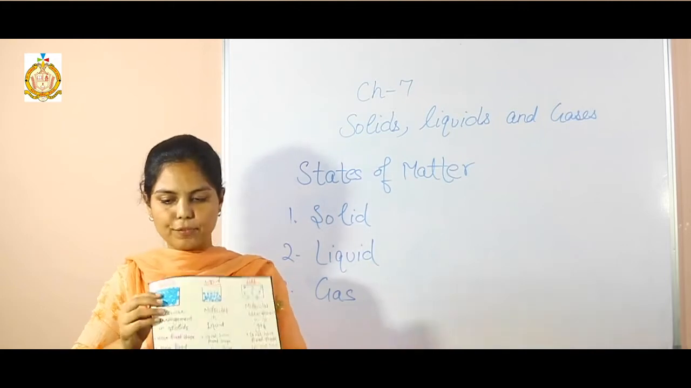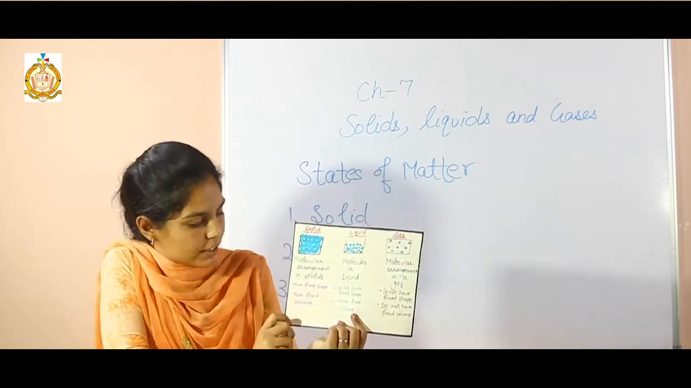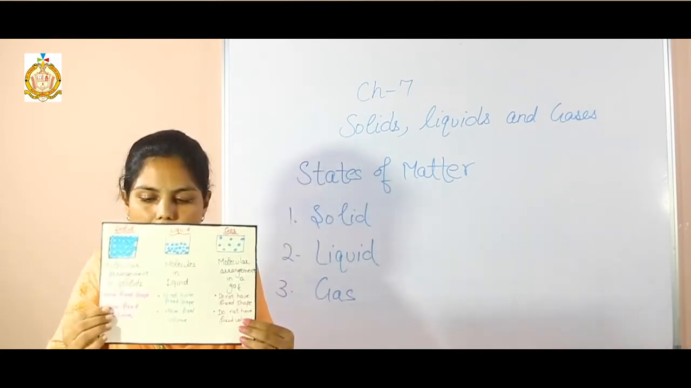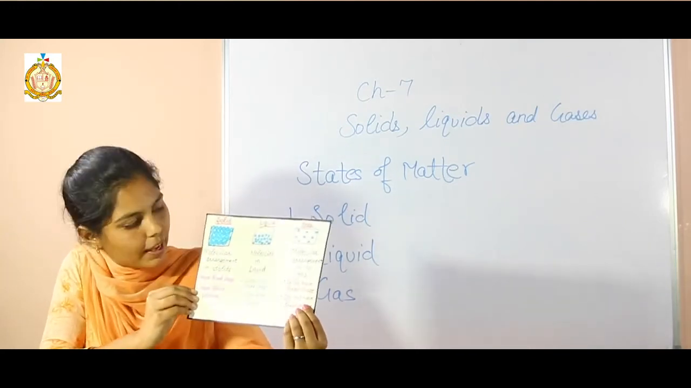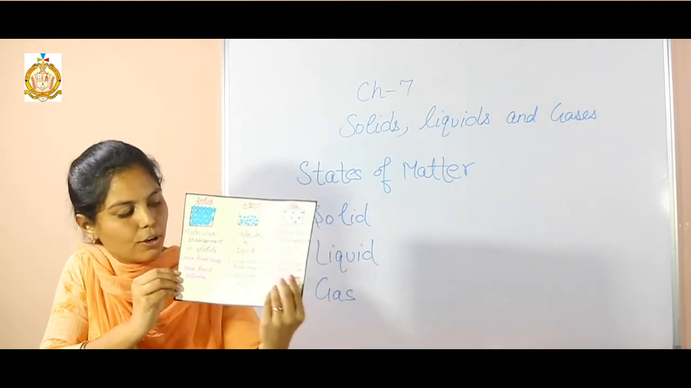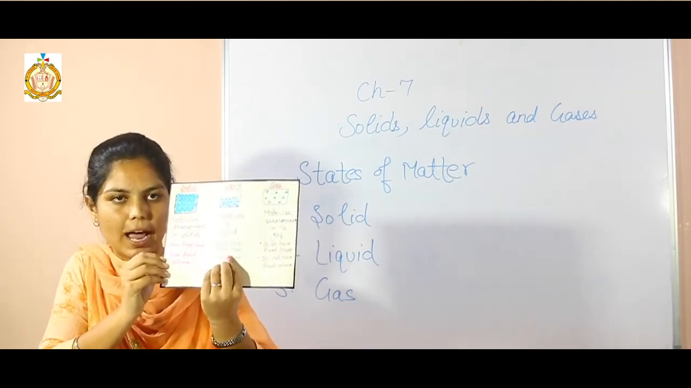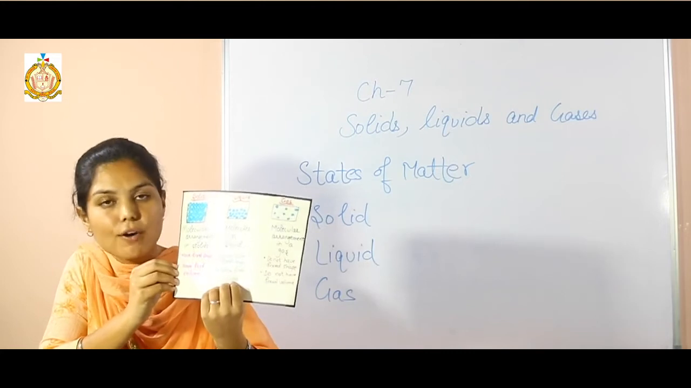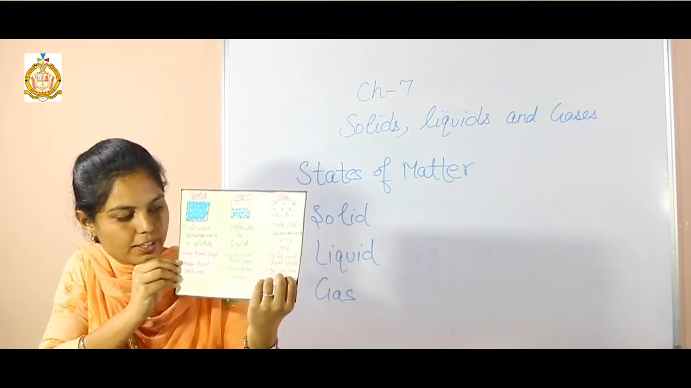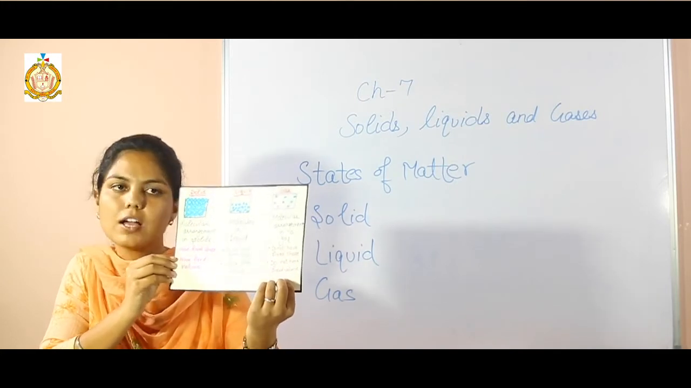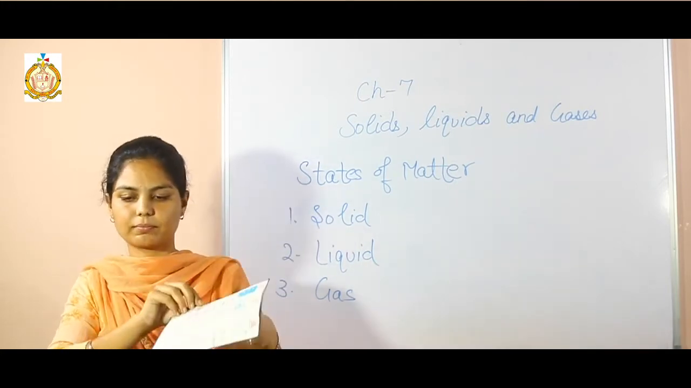So here is some difference between these three states. First one is solid. Solids have fixed shape and fixed volume. And next one is liquid. Liquids do not have fixed shape, as we discussed, but have a fixed volume. And gases do not have a fixed shape and do not have a fixed volume.